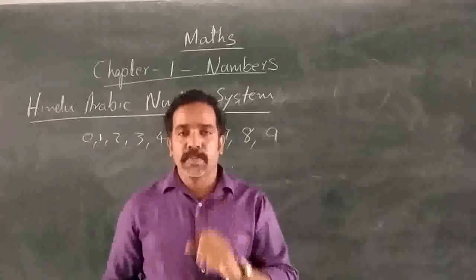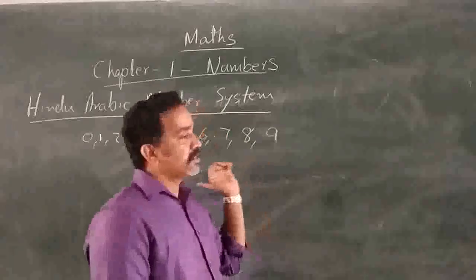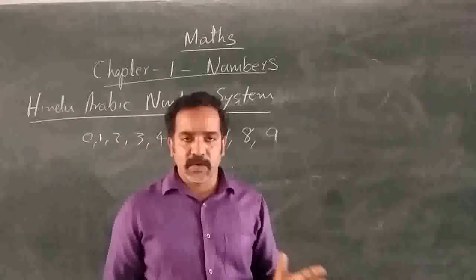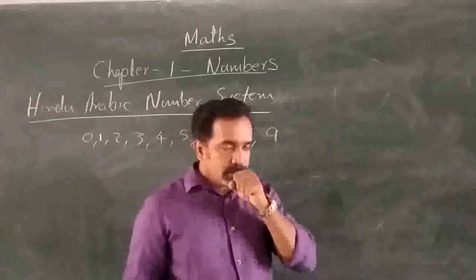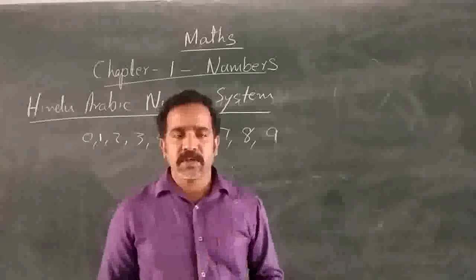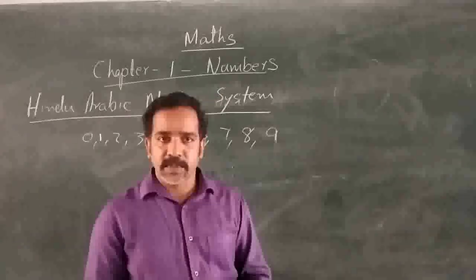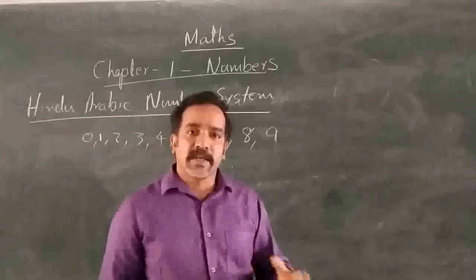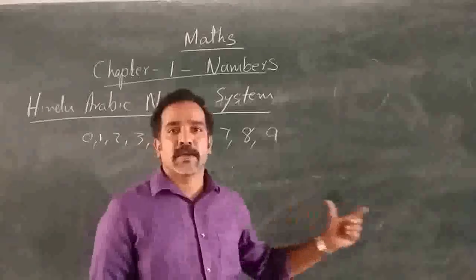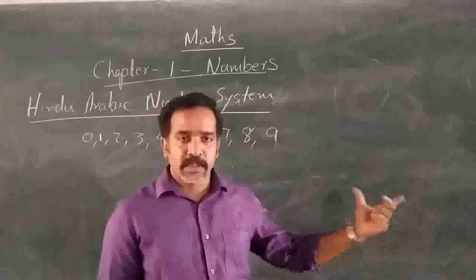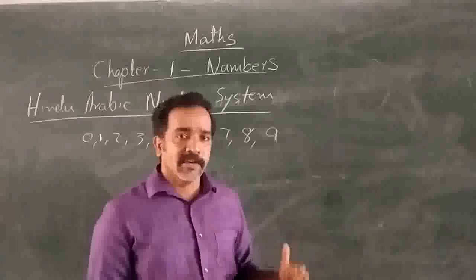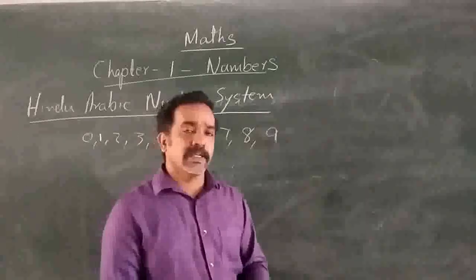So, two place value systems are there. Now we are discussing the first one, the Indian place value system, and the next one, the international place value system. Those two systems we will discuss through this chapter in detail.